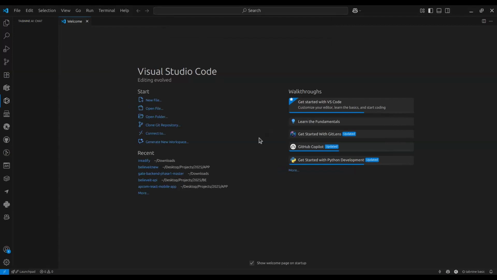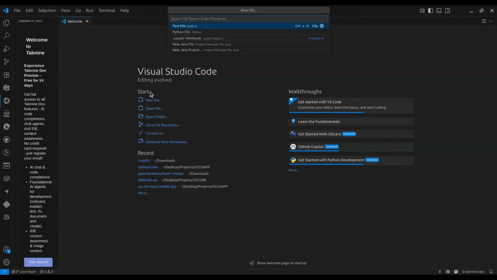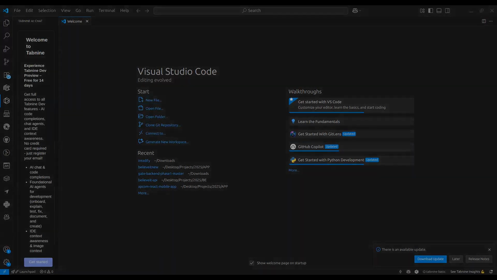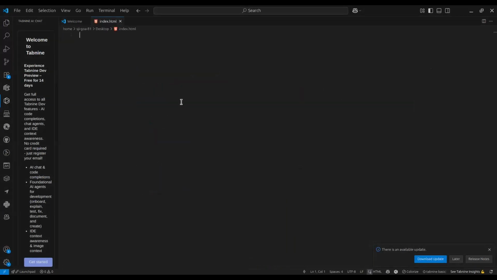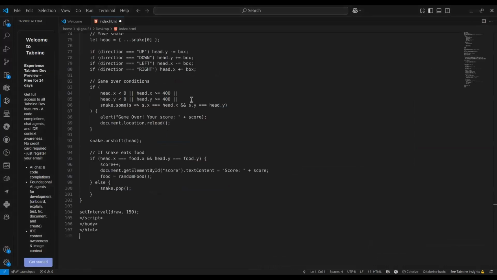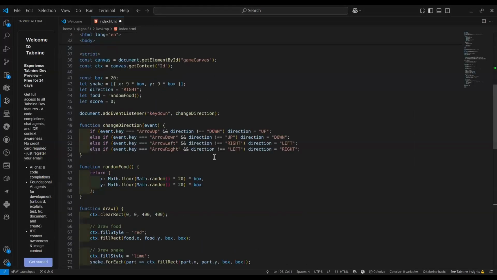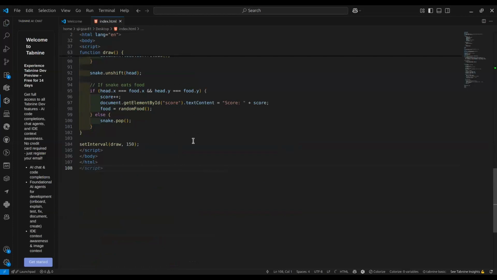index.html. Okay, so new file and save it on desktop. Just save it, okay, and just go back to ChatGPT, copy and paste it here. Okay, it's a simple single page code, everything in one single page.